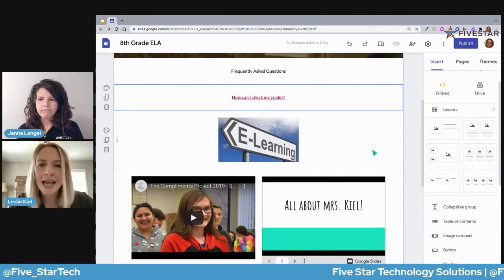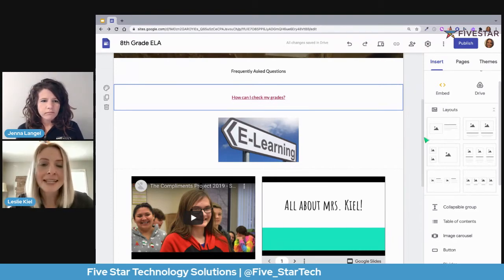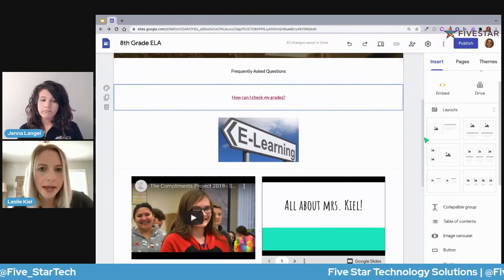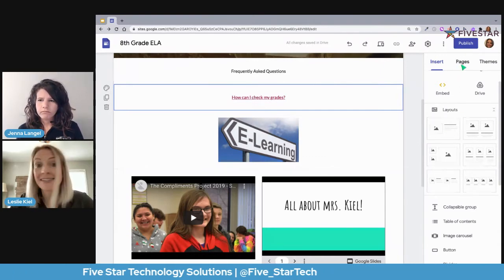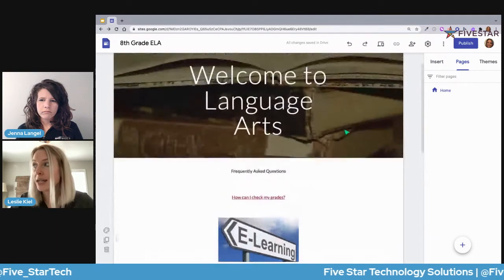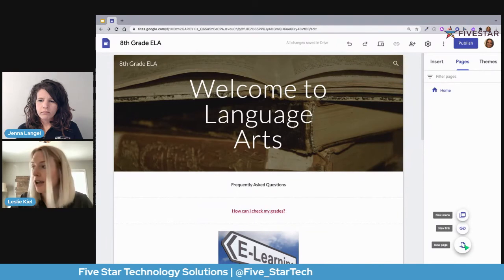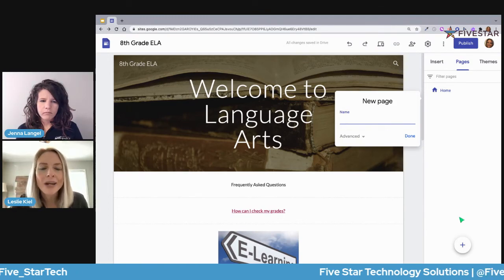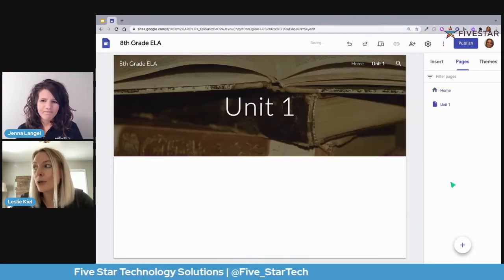Now, let's think about those extra pages that I mentioned we want to add. A lot of times when you go to a website, it's not just that one page that you visit. There are other pages, there are subpages, and Google Sites gives you that capability as well. So over here on the right-hand side, I see pages as an option. I've got this home page. That's what I've created here, but I have the ability to create more just by coming down and clicking on this plus. So if this is my class website, I'm wondering if I would have pages like Unit 1 and Unit 2.